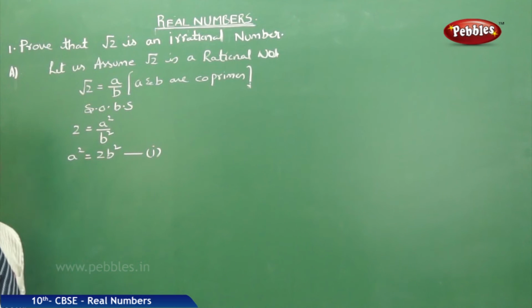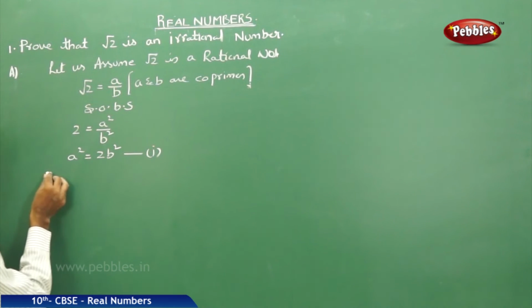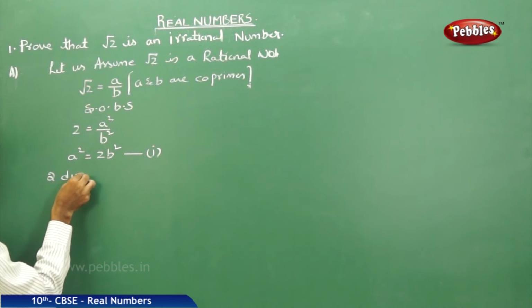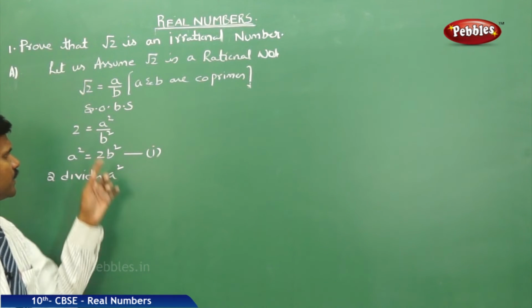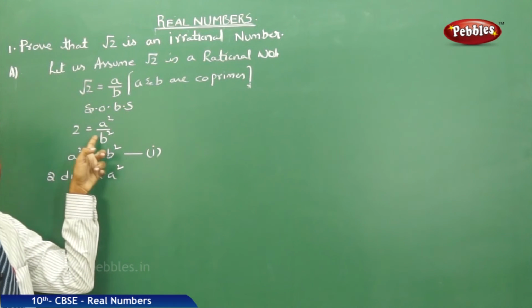a square is equal to 2b square, which means 2 divides a square. If you cross multiply, b square comes here and 2 comes here.